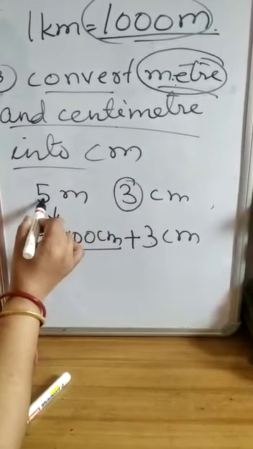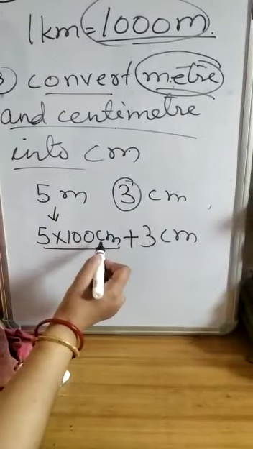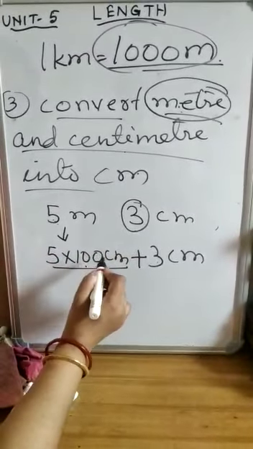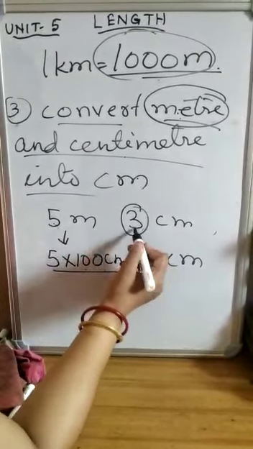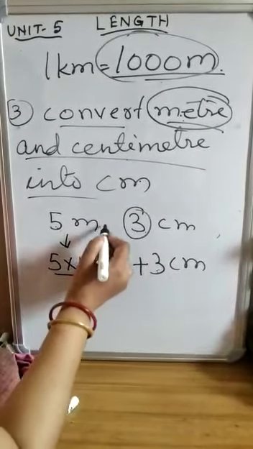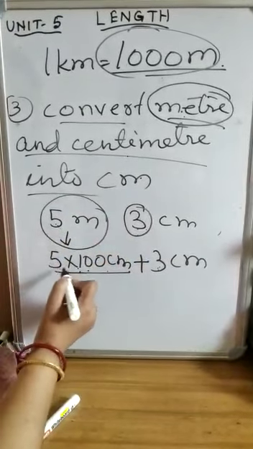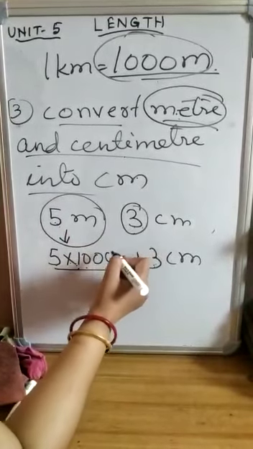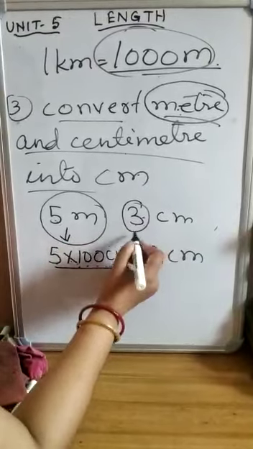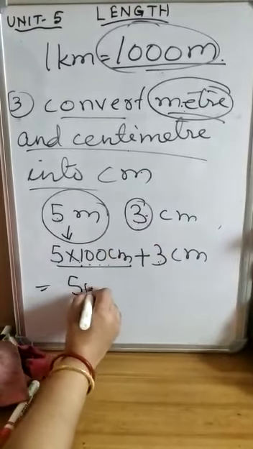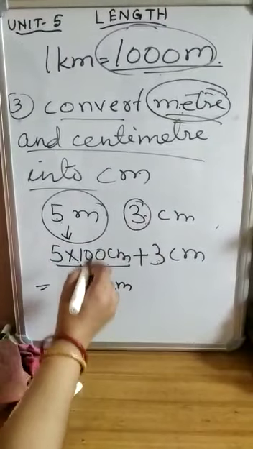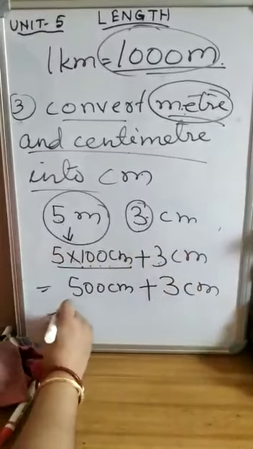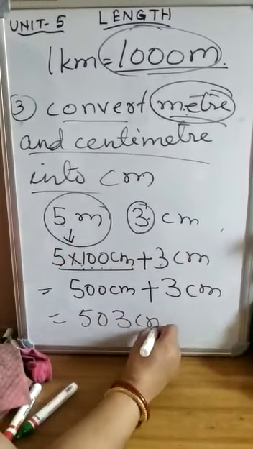Firstly, we will convert this 5. The number of meter will be multiplied by 100, so it is converted into centimeter, and then we add the number of centimeter, that is 3 centimeter. 5 meter is converted into centimeter, 5 multiplied by 100 centimeter, and then we have to add it with the number of centimeter, that is 3. So 5 times 100 is 500 centimeter. The meter is converted into centimeter, and it is added with the number of centimeter. So it is 503 centimeter. Okay children?